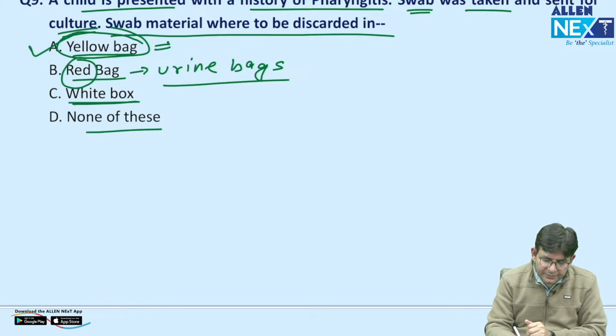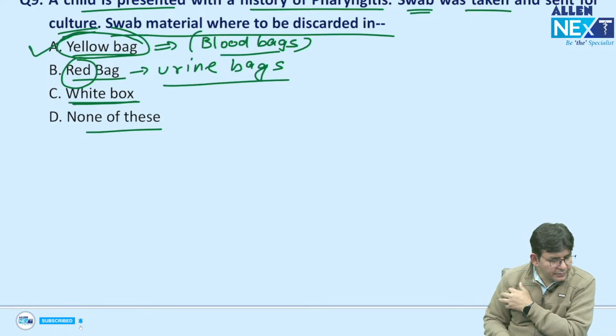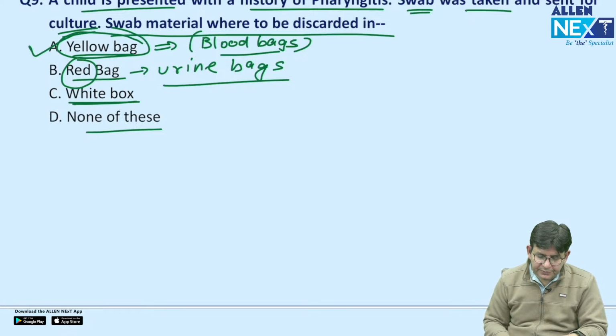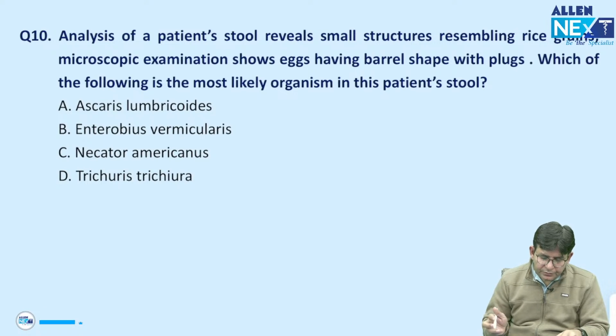And the yellow, blood bags. The blood bags are being discarded into the yellow one. Yeah, Anurag. Perfect. Right. So these all important points you need to know. All the microbiology waste should be in yellow. Yellow is one which is incinerated. In the red, plastic rubber tubings, they are being discarded. In the white, the puncture proof container, and the other one, the glass and all metallic implants, they are being put into blue. Fine.